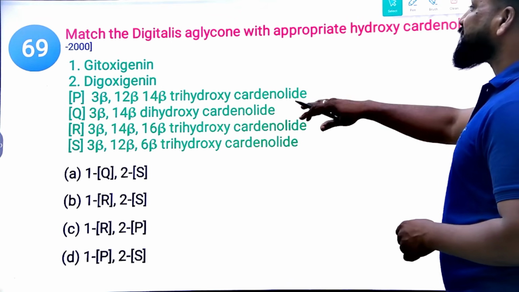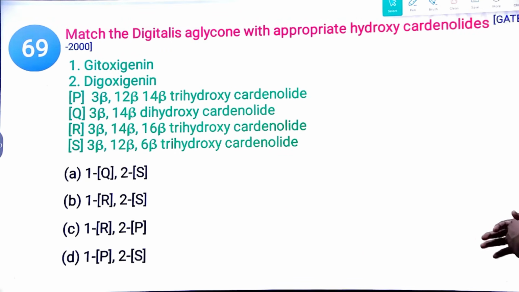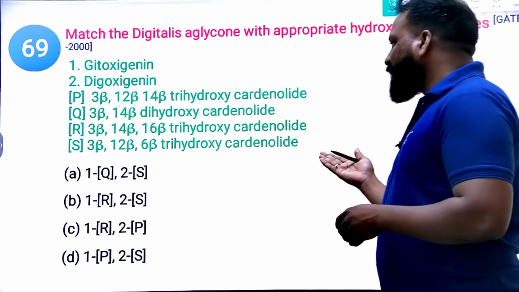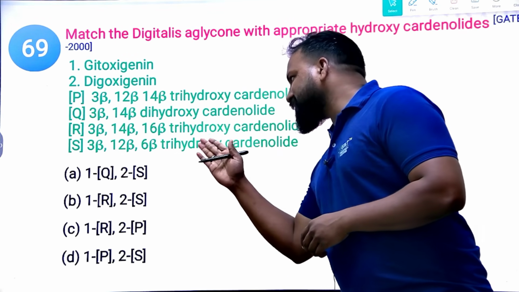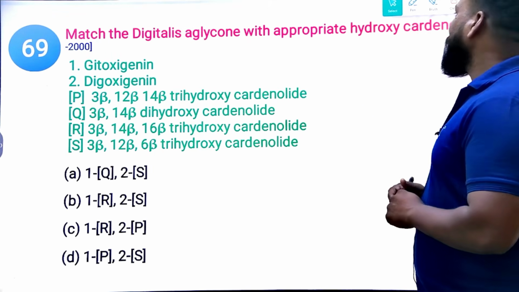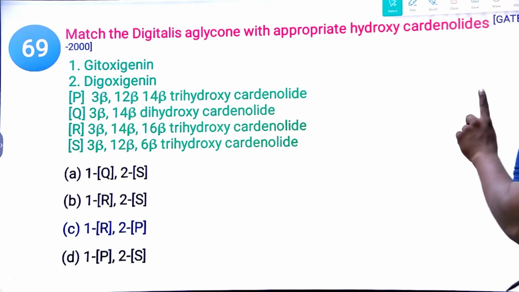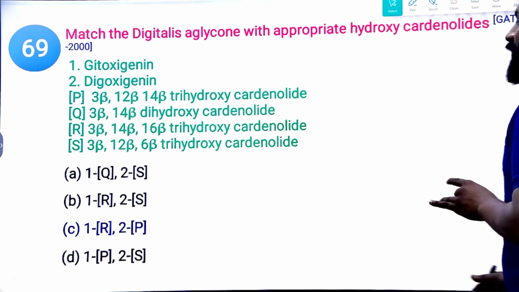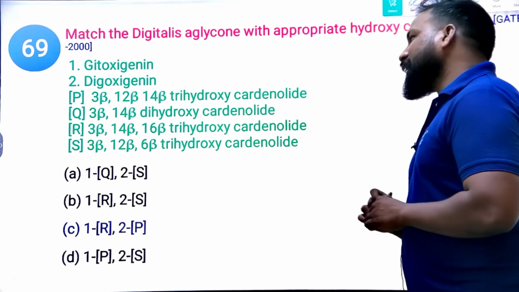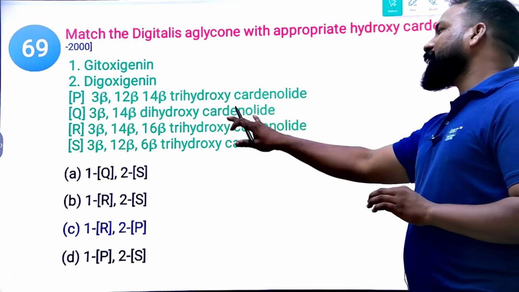Yes. So match the following: match the Digitalis aglycone with the appropriate hydroxycardenolides. These are aglycone moieties, and we need to attach the appropriate hydroxycardenolide. Options: 3 beta, 12 beta, 14 beta; 3 beta, 14 beta dihydroxycardenolide; 3 beta, 14 beta, 16 beta trihydroxycardenolide; 3 beta, 12 beta, 16 beta trihydroxycardenolide. What is the right answer here? The right answer will be 1 is equal to G. Gitoxigenin is for 3 beta, 14 beta, 16 beta trihydroxycardenolide, and 2 means digoxigenin, which is 3 beta, 12 beta, and 14 beta.